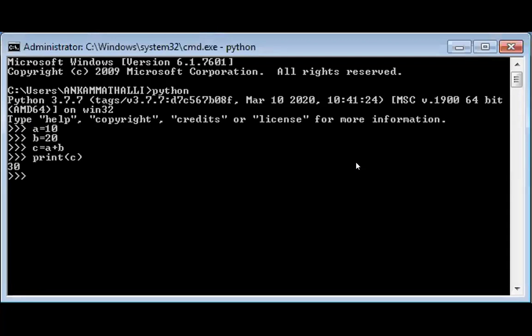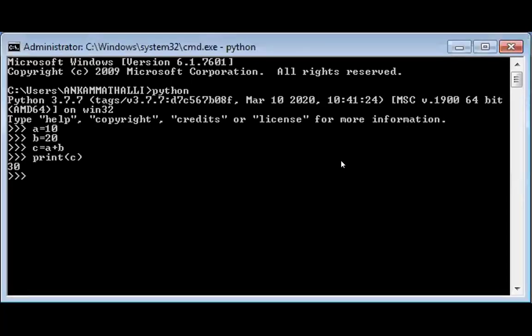C is equal to A plus B. A is equal to 10. B is equal to 20. C is equal to A plus B. Print C. If you observe here, we never gave any data type to A, B, C. Automatically, the Python interpreter takes it.